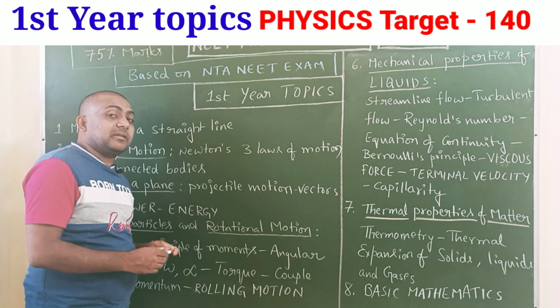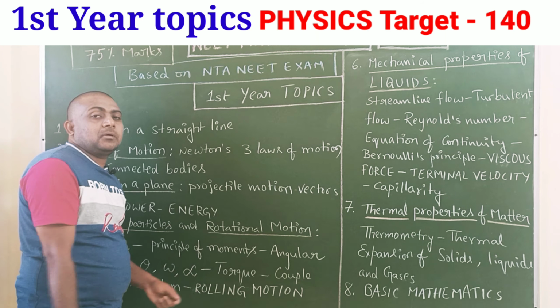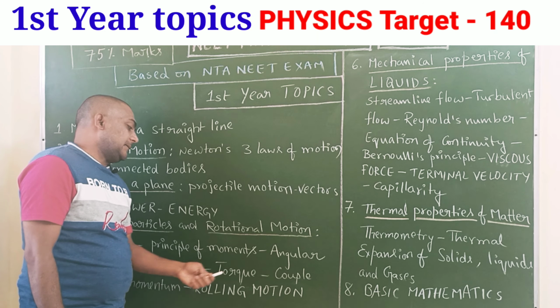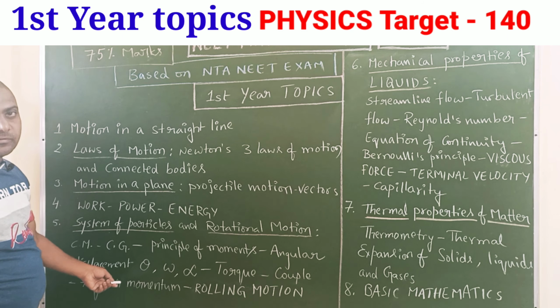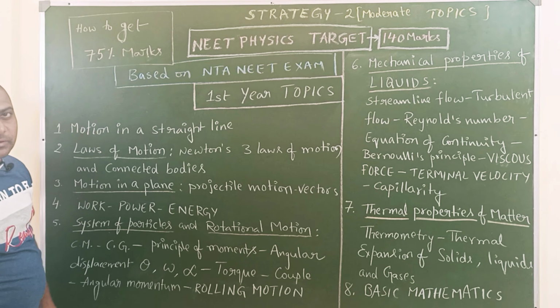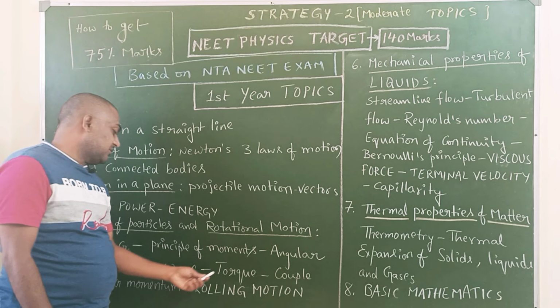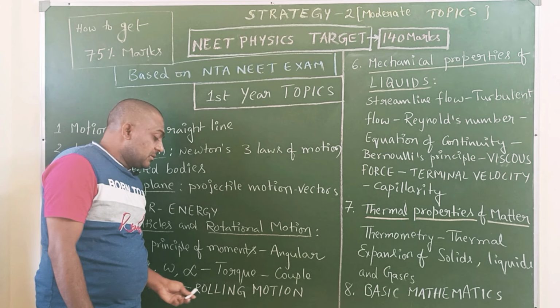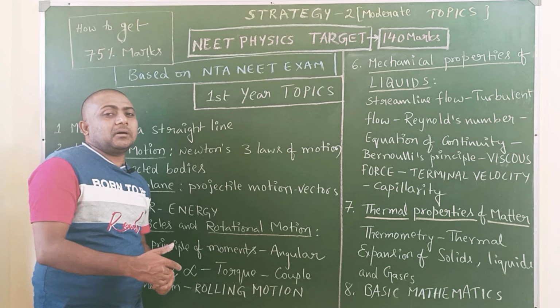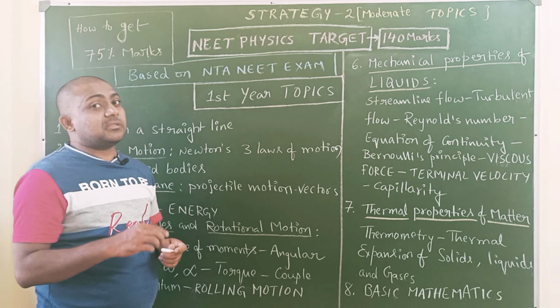But that is straight line motion, and here it is rotatory motion. Torque, couple, angular momentum. The law of conservation of angular momentum is there, that is L is equal to I omega, a relation between them. These are direct formula based questions. Next, moment of inertia is highly difficult. For the 180 target, we should prepare that, but for the 140 target, leave it. Rolling motion is a topic I added here, only rolling motion.